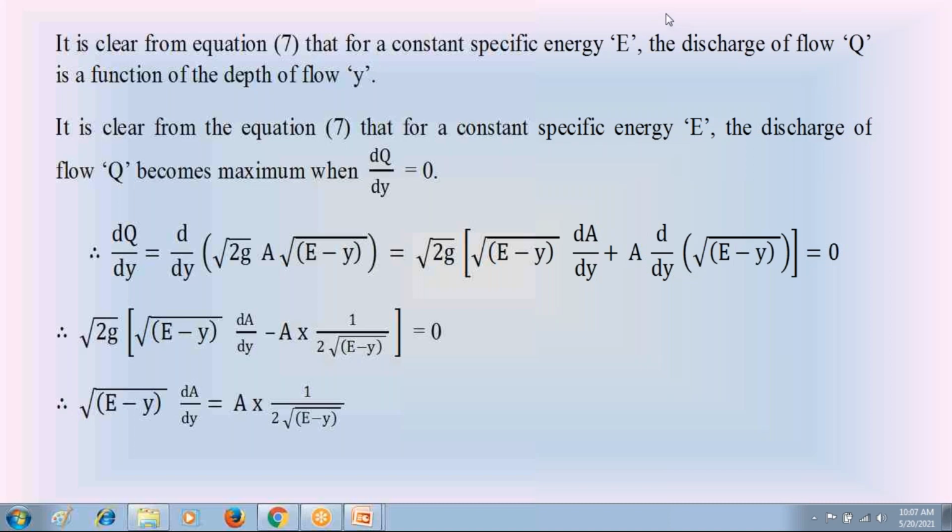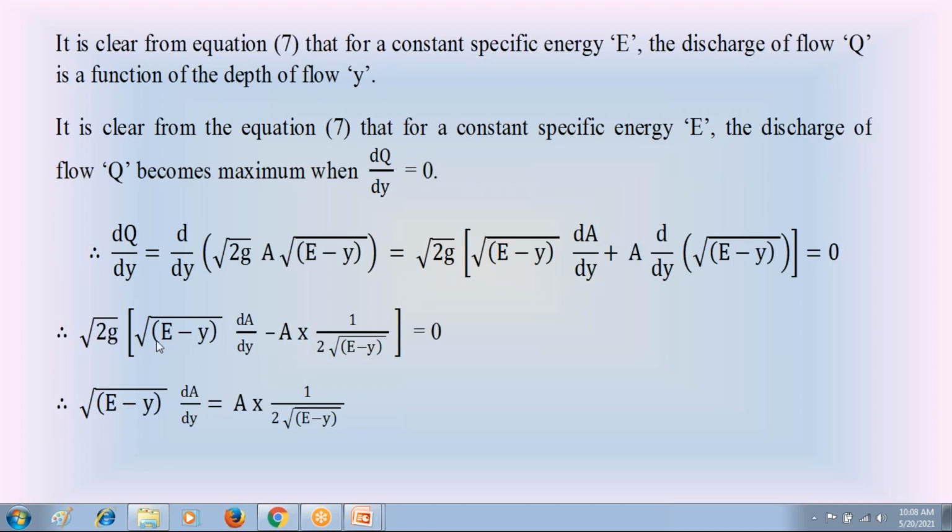That d by dy of a into root e minus y, this differentiation. Root 2z is constant, take it outside. So d by dy of a into root e minus y: apply that basic formula, d by dx of u into v is equal to v into du by dx plus u into dv by dx. Substitute that formula here. Here v is root e minus y, u is a. So the first term is v, root e minus y into da by dy, plus the second term u, that is a, into d by dy of root e minus y. The first term is as it is, no change in the first term.